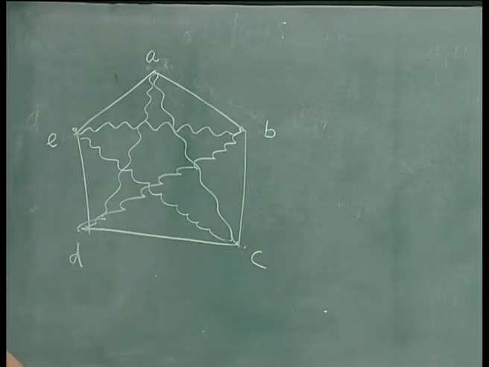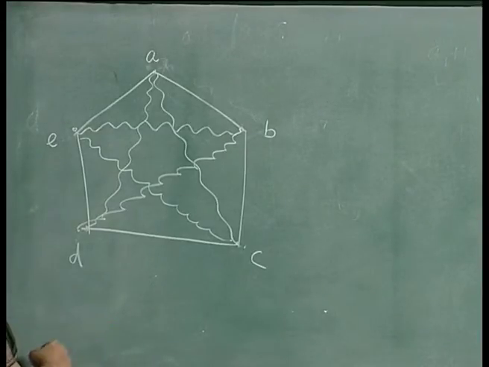So, it is possible to draw a graph like this with 2 different types of arcs such that 5 of them are of one type and 5 of them are another type, and you have the condition that no 3 of them are mutual friends or mutual enemies.